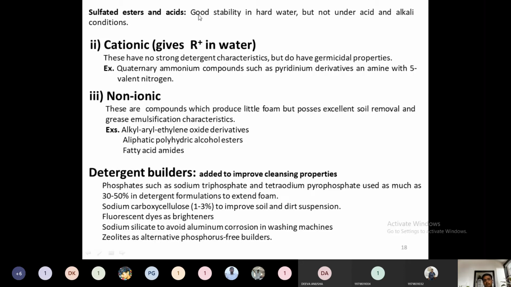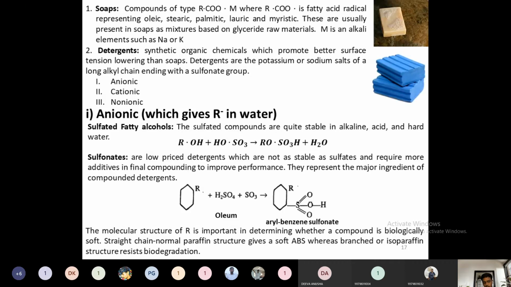Anionic detergents are nothing but those which supply R minus groups in the water. They are classified into three types. The first one is sulfated fatty alcohols. In the sulfated fatty alcohols, the following reaction takes place. Then sulfonates are there.